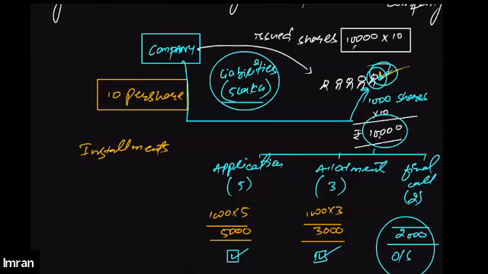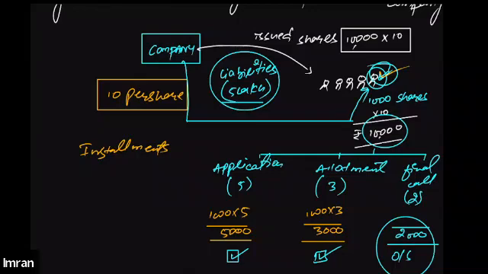Because he does not care about the liability of the company. Since he is just a shareholder of 1,000 shares, his liability will be towards those 1,000 shares that he had bought, or you can say towards the amount which still remains outstanding. Only the outstanding or unpaid amount needs to be paid by the shareholder. His liability will be limited to the extent of the shares that he has bought. This is what limited liability company means.